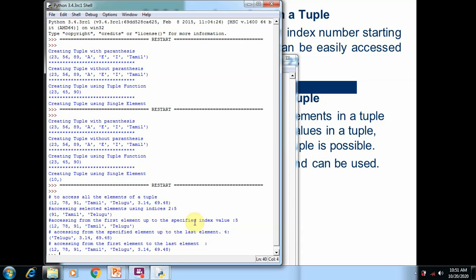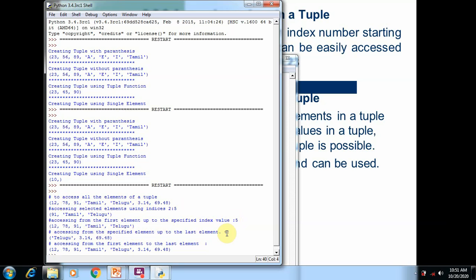So in the third method, you can see we mention only the upper level. It means the lower level is considered as 0. So from 0 to the 5th element. So 0, 1, 2, 3, 4 up to the 5th. So all those elements are printed on the screen.